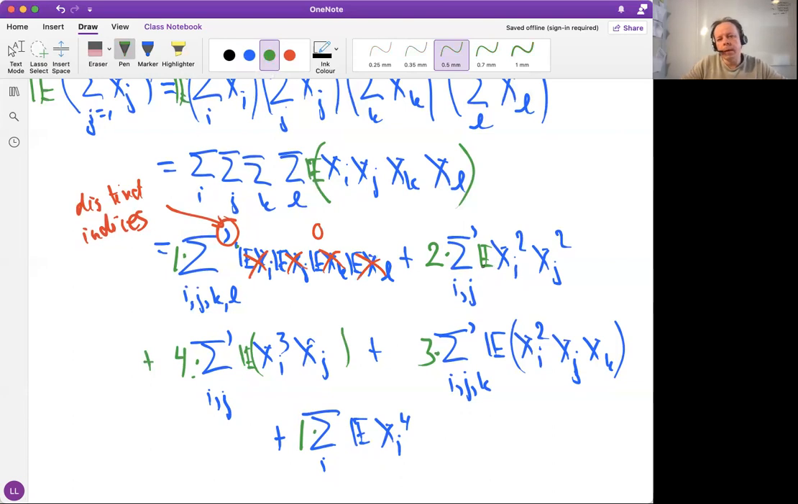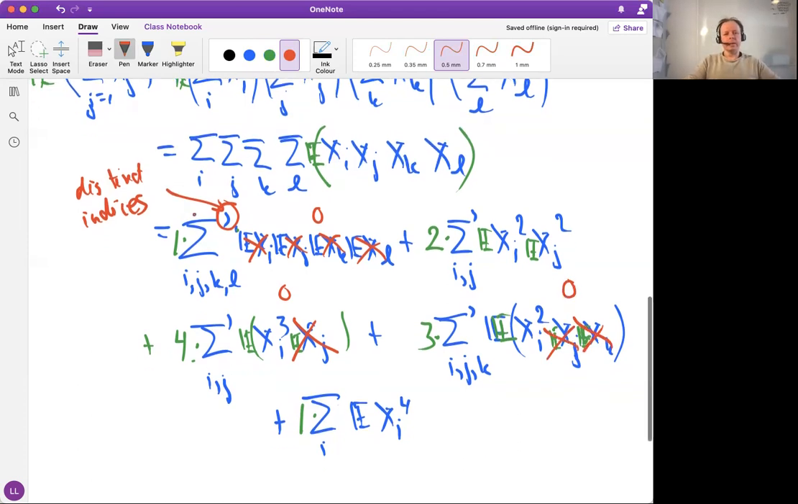In the second one, the expectation factorizes, so we get expectation xi squared, expectation xj squared. Here we factorize expectation xi cubed, expectation xj, but this is 0, so that one is deleted, and what we have there is 0. Here again, we have expectation xi squared, expectation xj, expectation xk. These are zeros, so that vanishes.